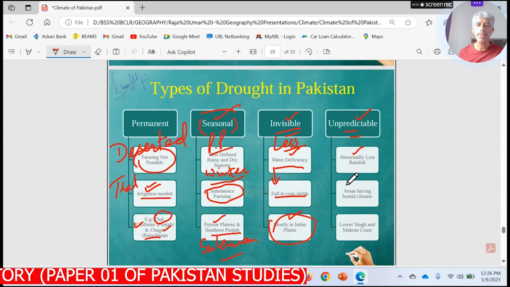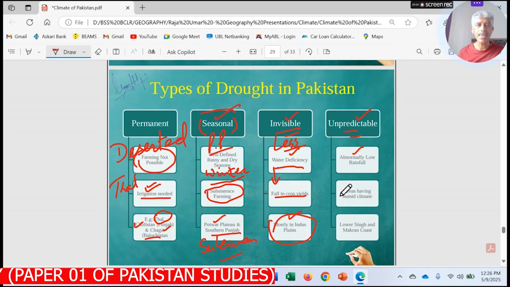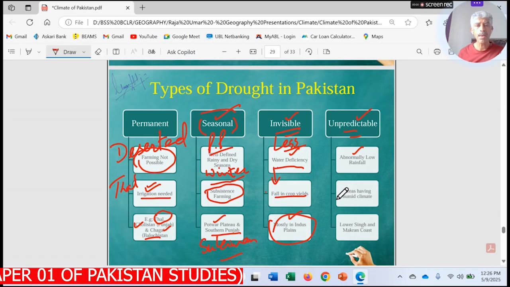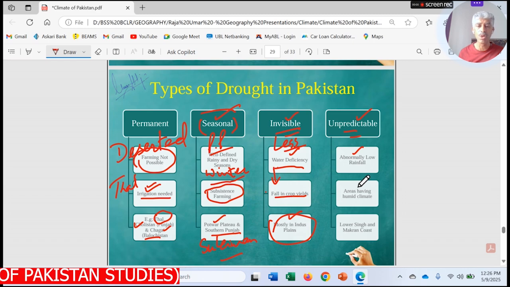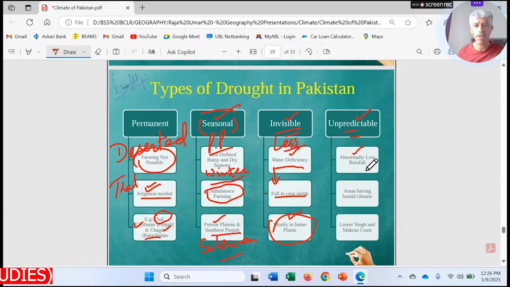So unpredictable drought, the last type, that is the abnormality in low rainfall. I mean that at times in some season there is really very low rainfall, and normally it rains well in that season in the previous years, but in some particular year we observe that the region does not get enough rainfall. So it means that there is some sort of abnormality in the rainfall systems, making that area a bit dry, leading to drought situation in Pakistan.